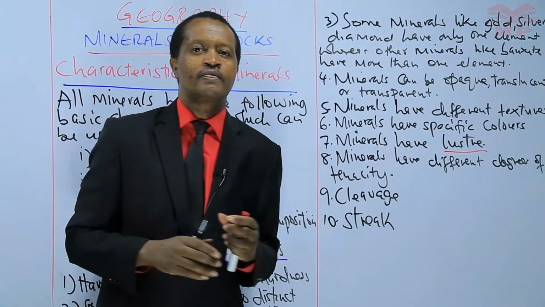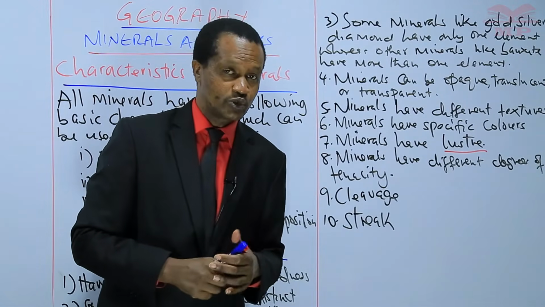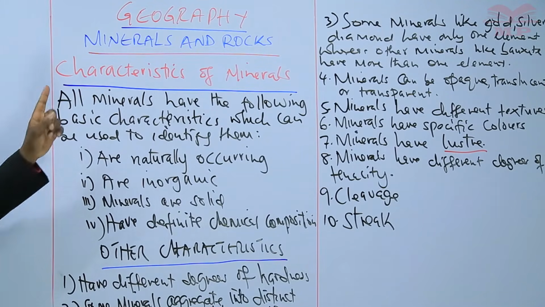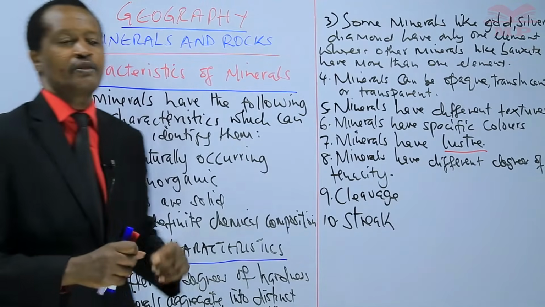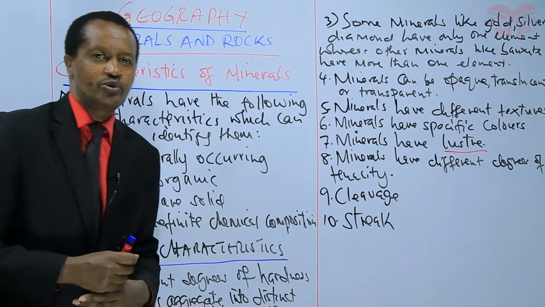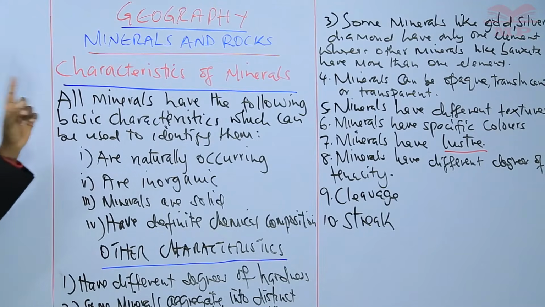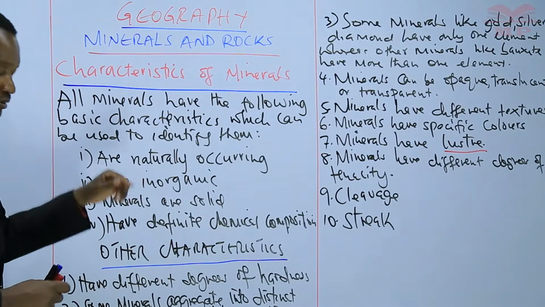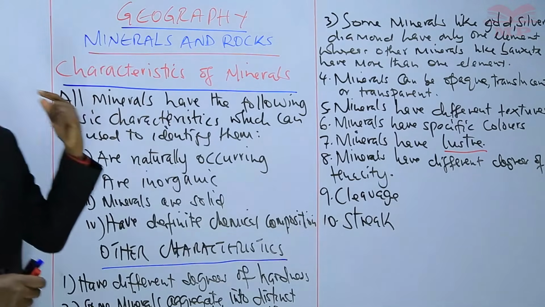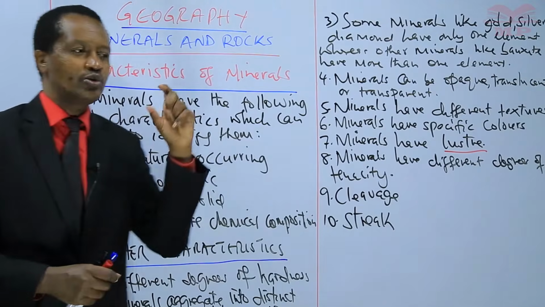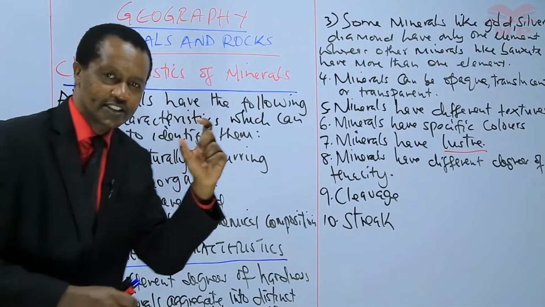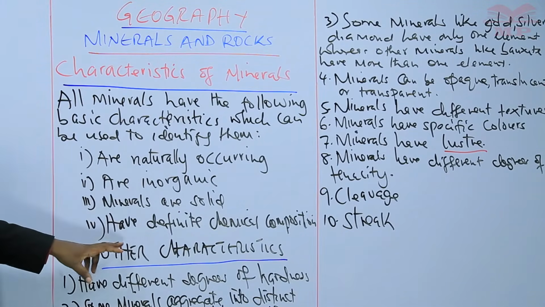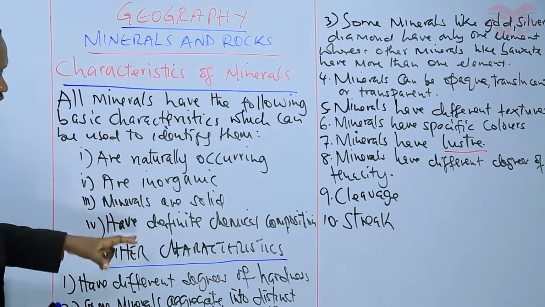Learners, is that clear? And on that note, we come to the end of our today's lesson, where we have discussed the characteristics of minerals. What have we learned today? Today, we've learned that all minerals have some basic characteristics which can be used to identify them. So learners, if you have a substance, how do you tell that this substance is a mineral? These four are the basic characteristics of minerals.